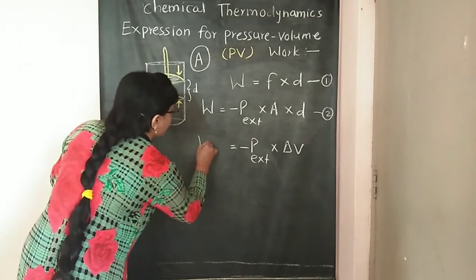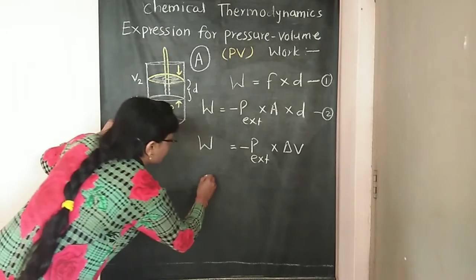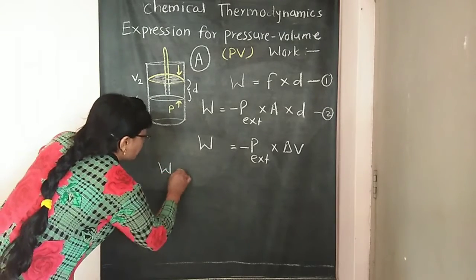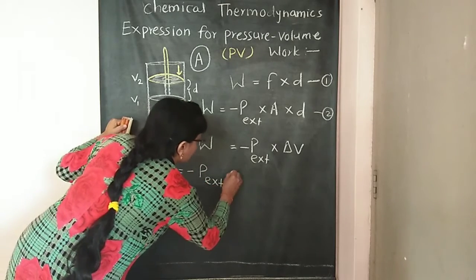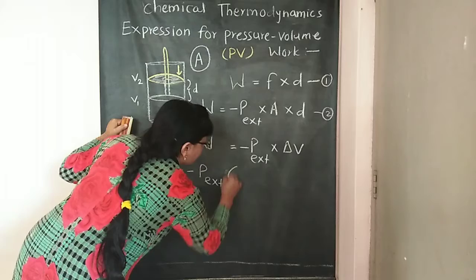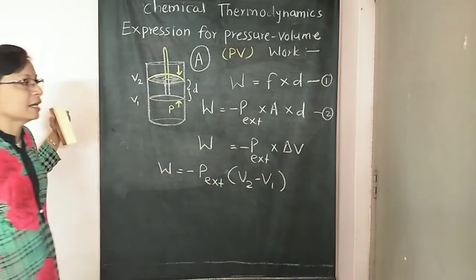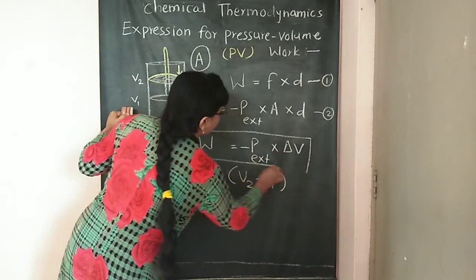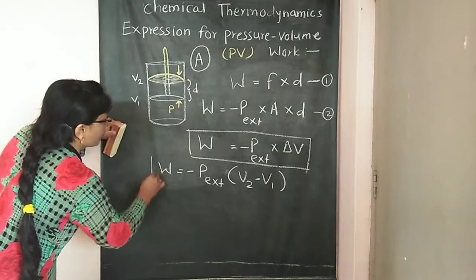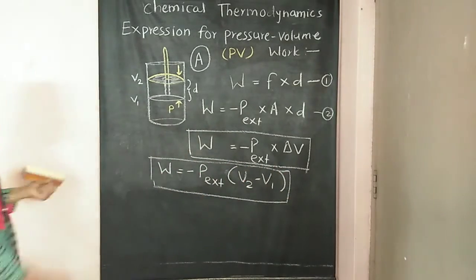So we get here work done during expansion is equal to minus P external into, किंवा आपण ब्रॅकेट मध्ये टाकू, V2 minus V1 and that is delta V. So these are two equations. They are the important equations for problem solving purpose.